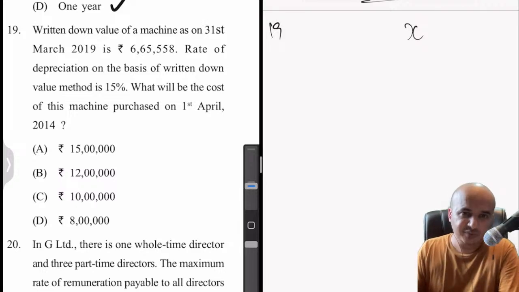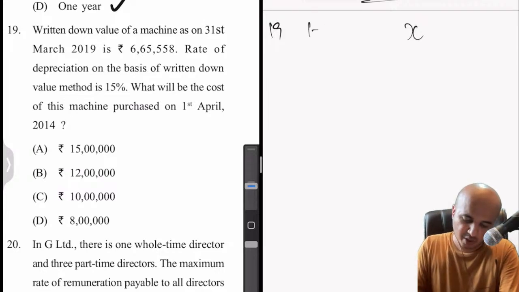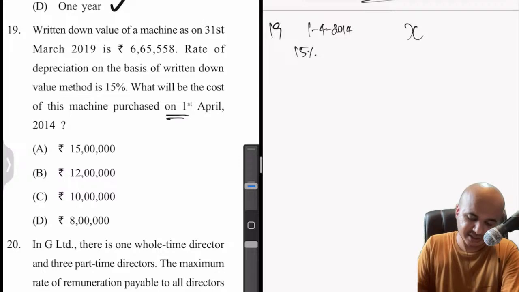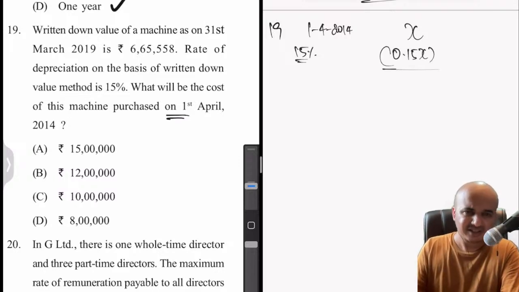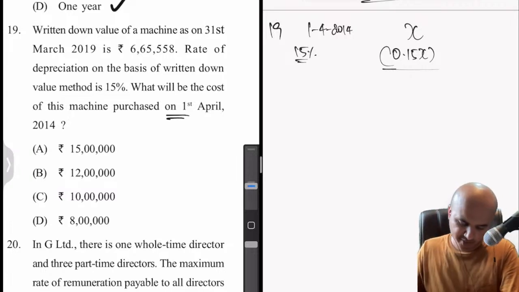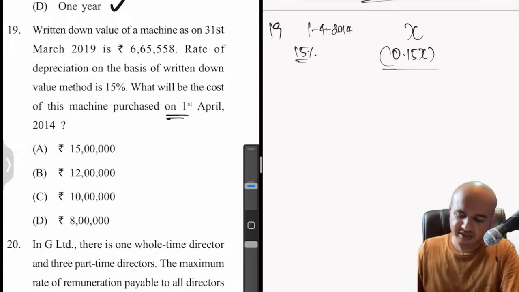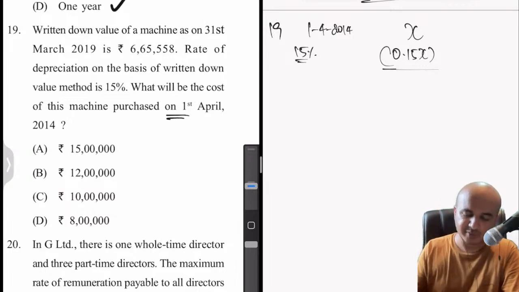If the value of the asset is X, this is the first year, 1/4/2014, the opening day, because the asset was purchased on 1st April. So full year depreciation of 15% on X will be 0.15x. With the WDV method, we'll have to reduce the balance again. Okay, Priyan has already mentioned the answer as 15 lakhs. We'll see how we got that. So first year it is X minus 0.15x, that is the depreciation.